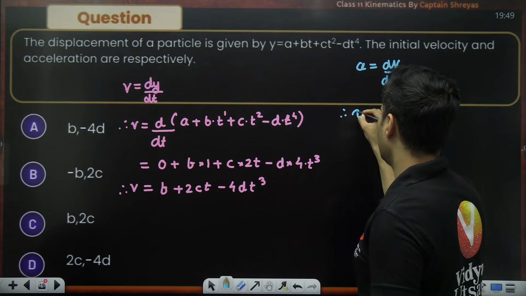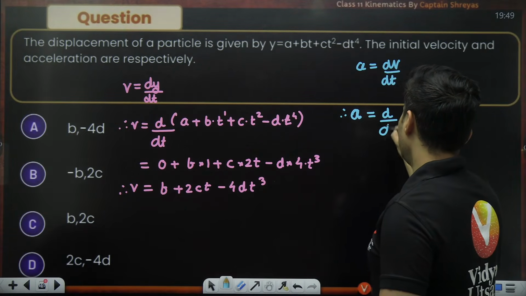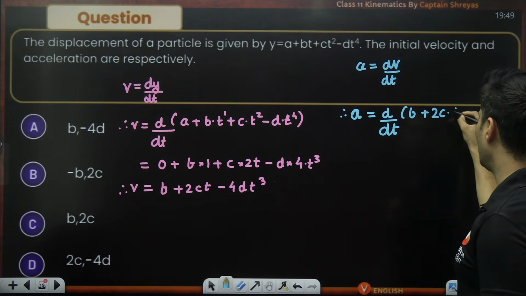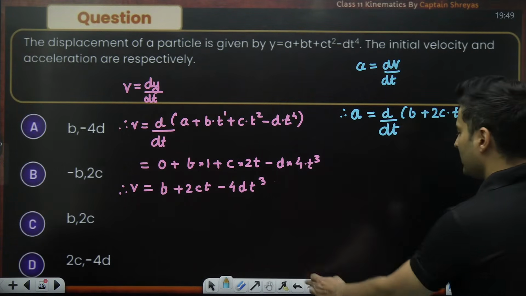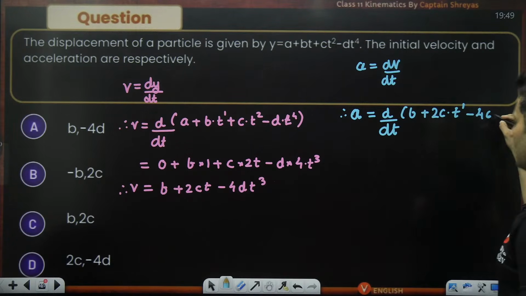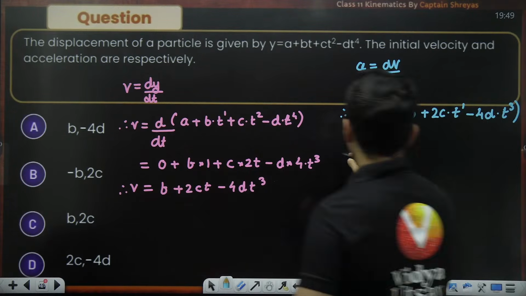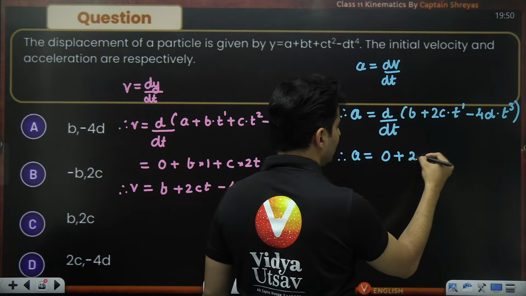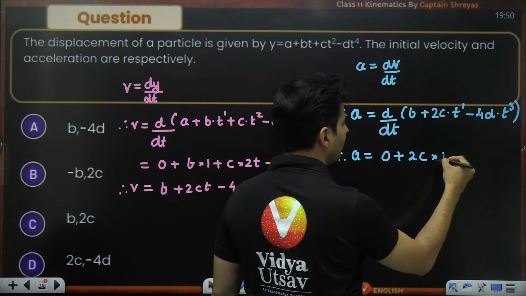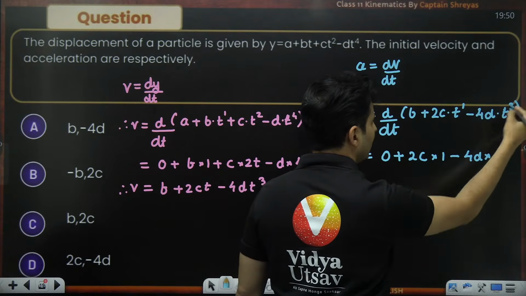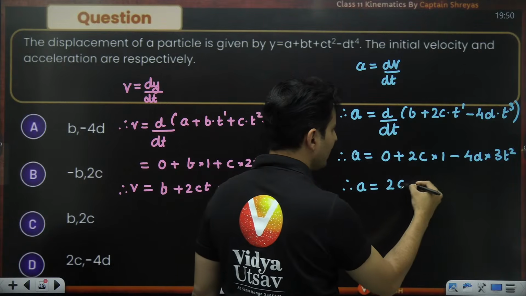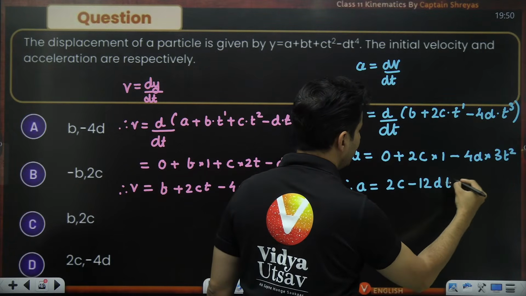So acceleration will be the derivative of this, which is b plus 2c into t raised to 1, minus 4d into t raised to 3. That is what it is. So acceleration will be: b is a constant, so its derivative is 0, plus 2c as it is, derivative of t will be 1, minus 4d, derivative of t cube will be 3t square. Therefore, in general, acceleration will be 2c minus 12d t square.